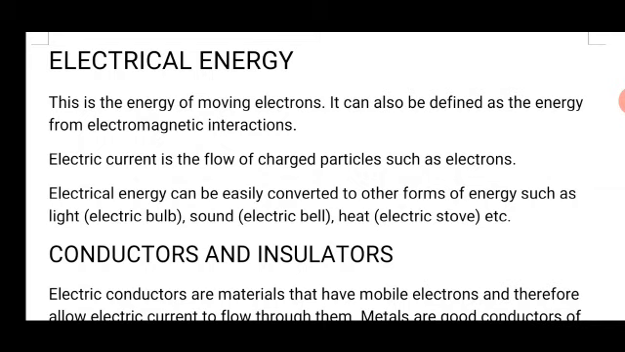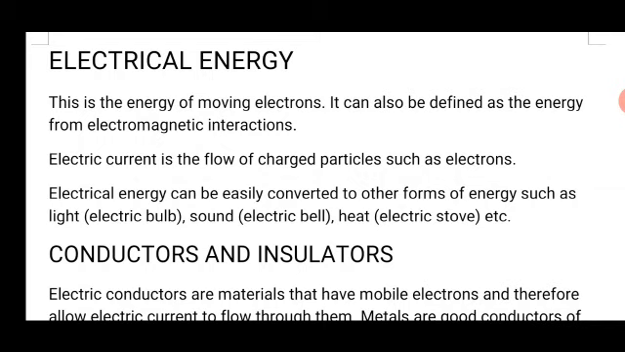Sound, it can also be converted to sound energy using electric bell or radio or television, any device that can produce sound when electric current is passed into it. We convert electrical energy to sound energy. Example is the electric bell. It can also be converted to heat energy, as in electric stove or electric cooker or electric pressing iron.